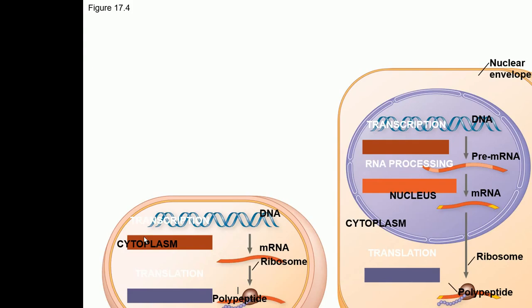Okay, first of all, we are going to talk about the differences between gene expression in prokaryotic and eukaryotic cells. In prokaryotic cells, as you know, there is no nucleus. So transcription and translation take place at the same place. The DNA is first converted into mRNA, and then this mRNA is converted into protein. The ribosome comes and binds on the mRNA, and then the translation takes place.